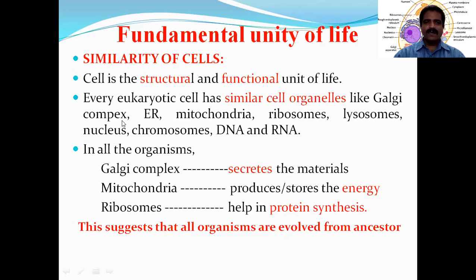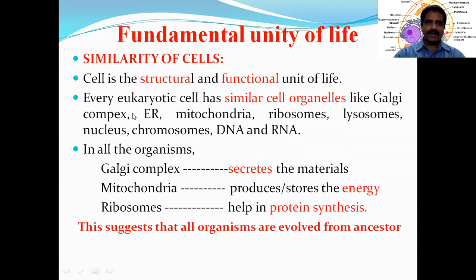Though the cells belong to different organisms, they contain a common structure, common cell organelles. This is because of their unity. Why are they showing this type of common structure? Because they might have a common ancestor.